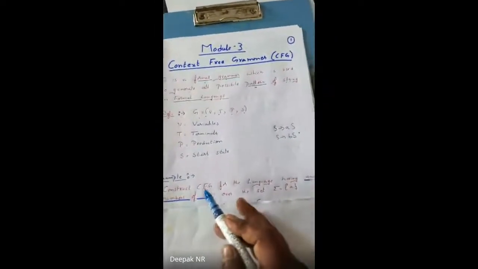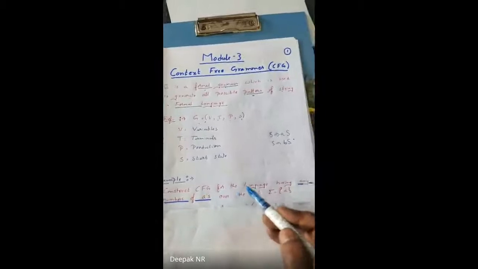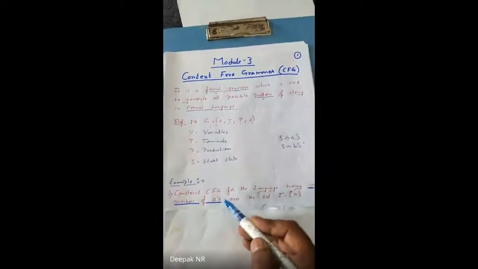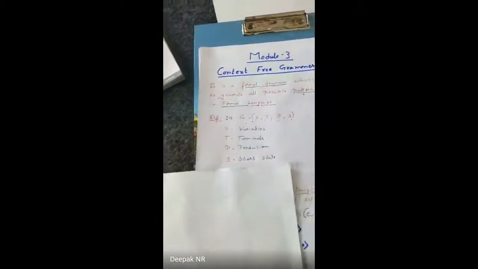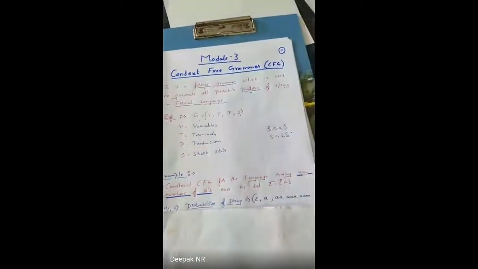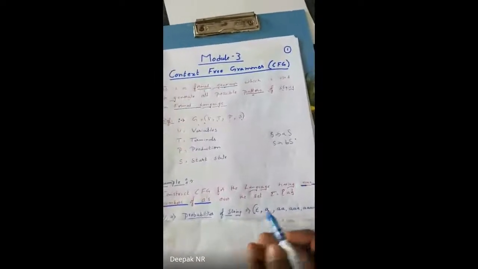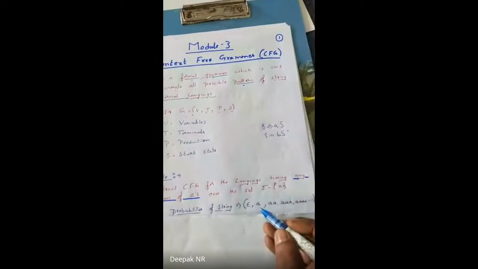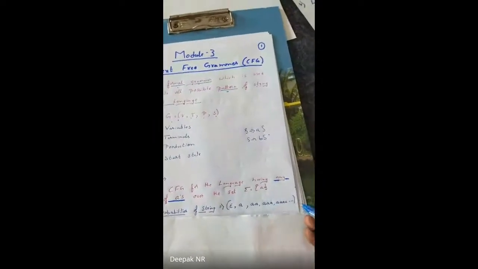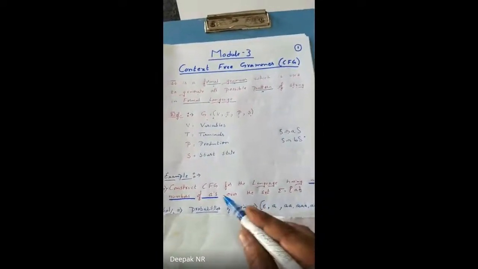Now, I have to construct a CFG, which stands for context-free grammar, for a language having any number of A's over the set {a, b}. There can be any number of A's and the symbols are only A and B. Now let me write the possibilities of a string. The occurrence of A can be 0 times, 1 time, 2 times, 3, 4, 5, 6, and so on. This is the occurrence of A's. Correct?